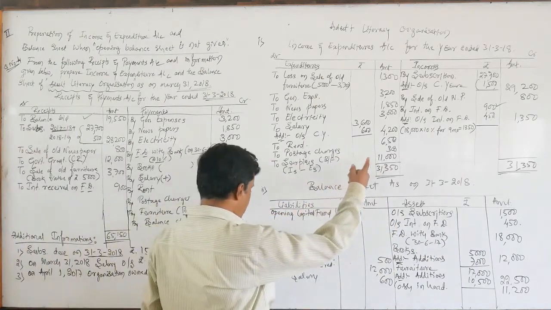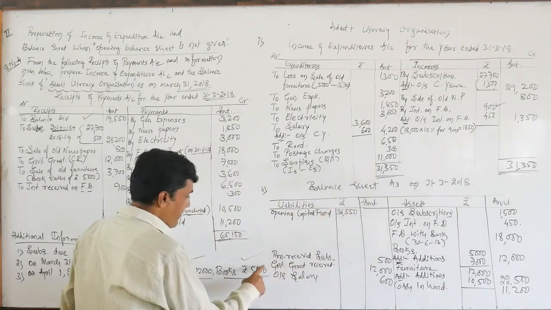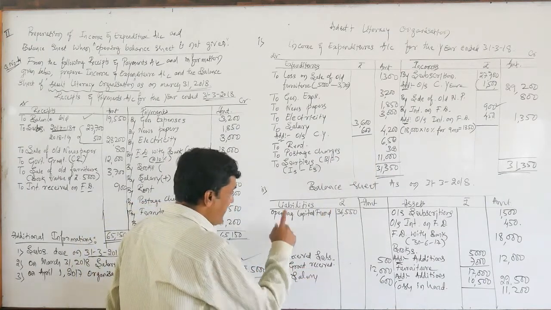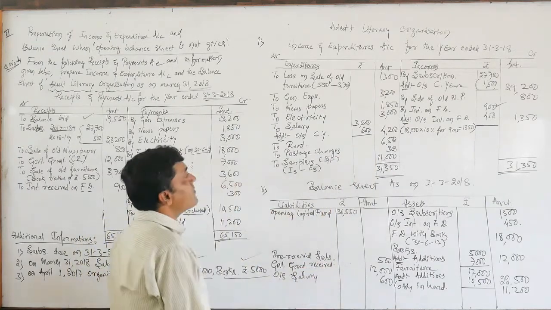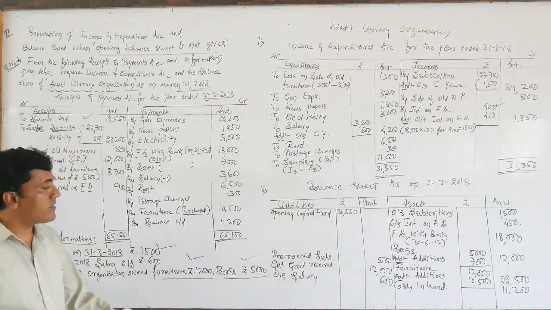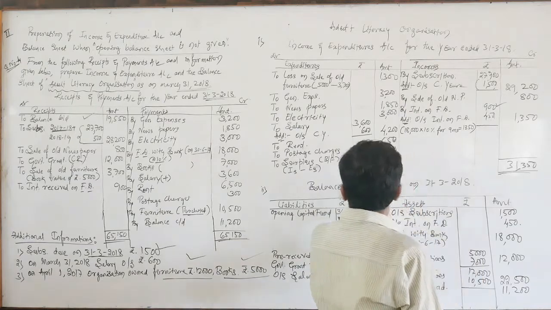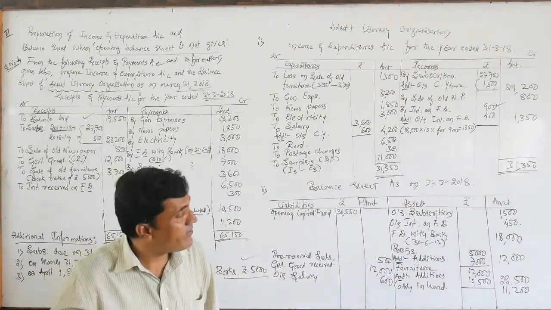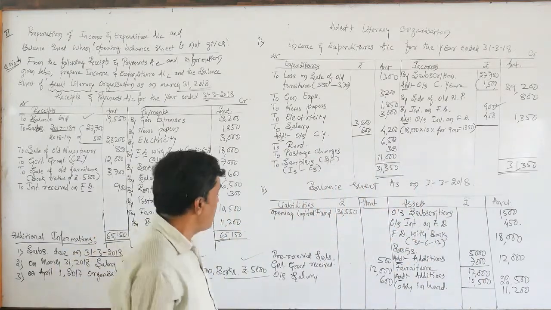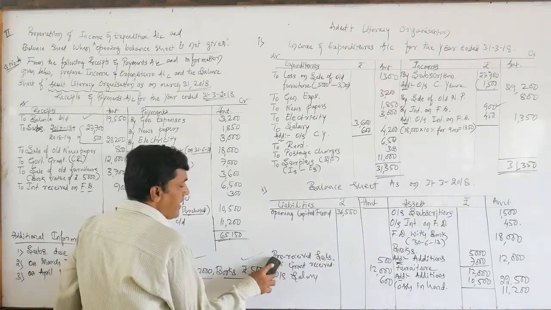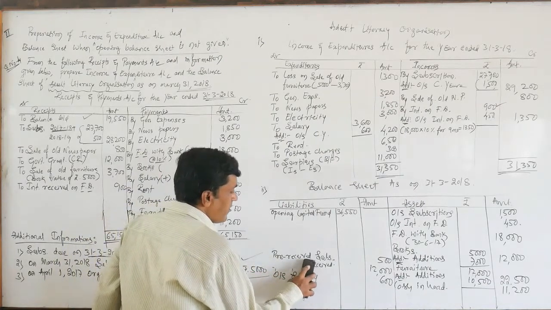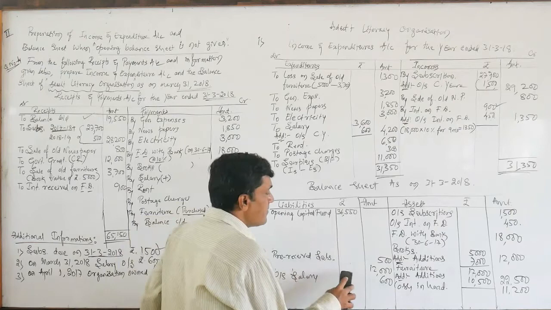Why? Because here we have assumed government grant received as a liability. So if you are interested to treat the government grant received as a revenue receipt, the surplus will be different. I will show you by removing here the government grant received.